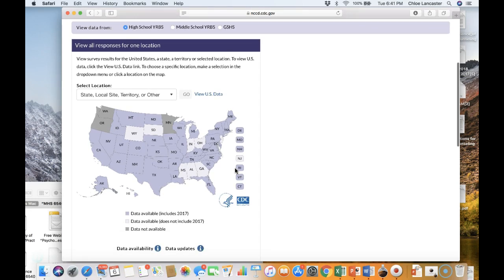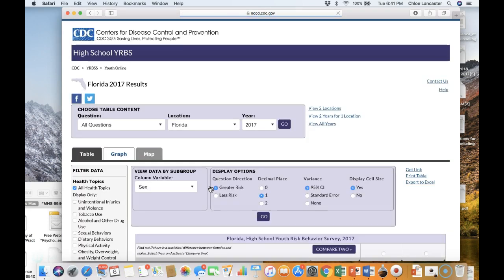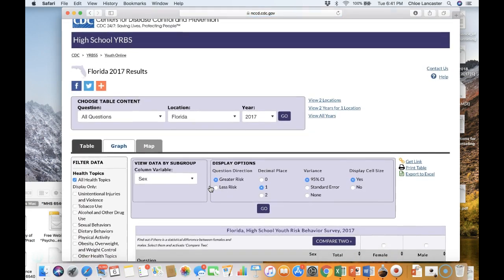Let's go ahead and click on Florida. Fortunately, it does have current data. I'm going to show you several tools for looking at different variables in the YRBSS related to Florida data.